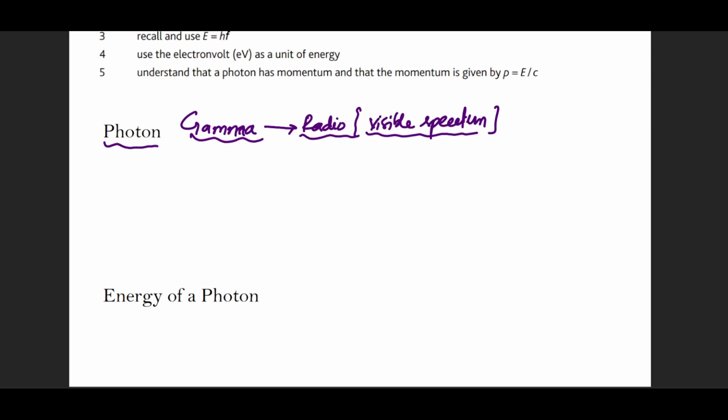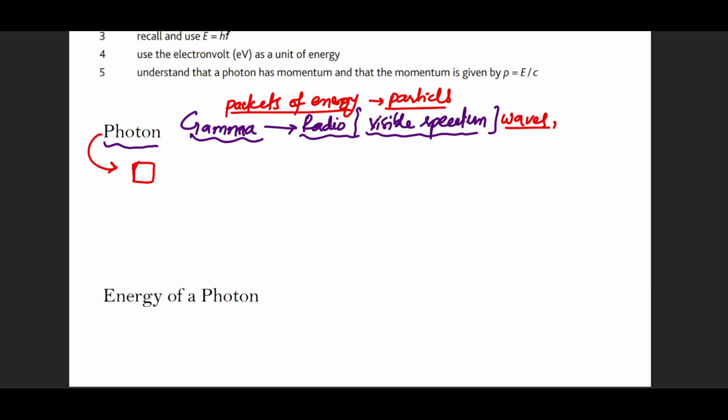Now we have observed that these are actually traveling as waves. But quantum physics tells us, and a few experiments that we've conducted tell us, that wave is one side, but these radiations are also actually traveling in terms of packets of energy, which we call particles. Photon is the name of that particle. We've given that small quantized packet of energy the name photon.